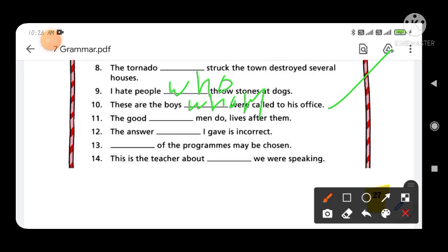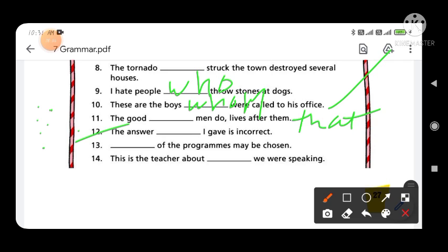That's clear. Now 11th is that good dash men do lives after them. So in the 11th you have to fill in the word the good that men do lives after them.